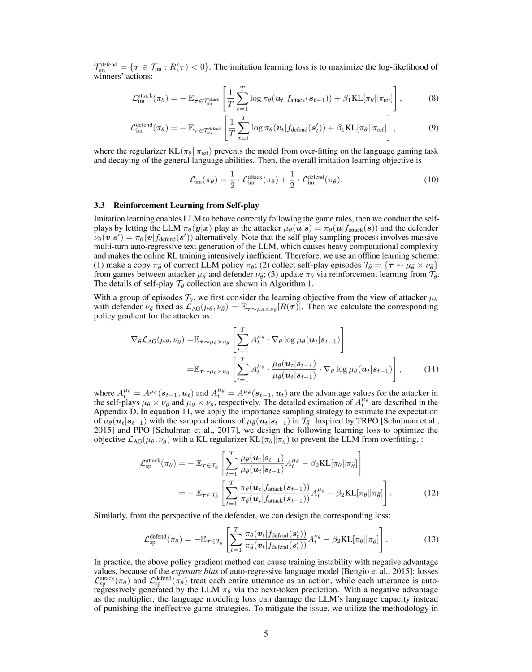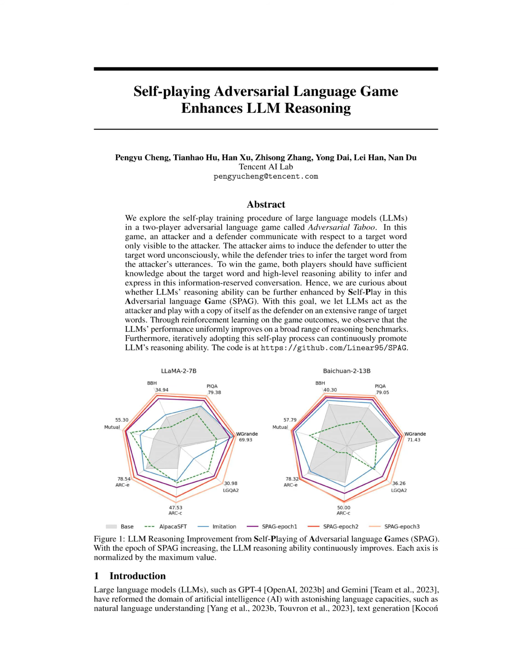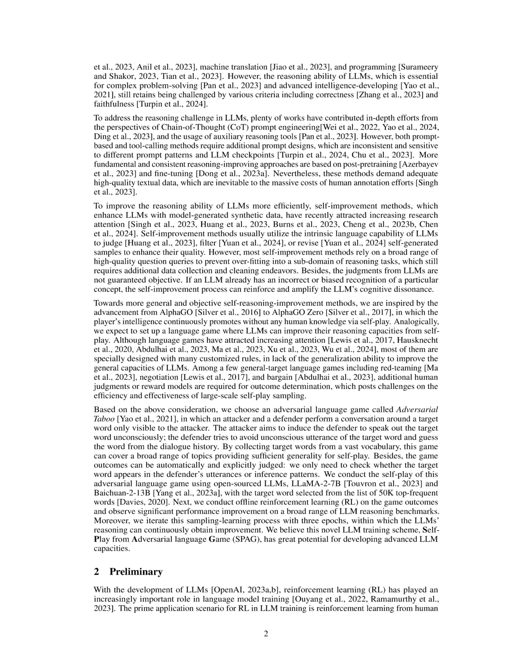The learning loss is designed to optimize the objective with a KL regularizer to prevent overfitting. 5. Reward threshold selection. Episodes with positive rewards for the attacker and negative rewards for the defender are selected for training, ensuring effective learning from successful game strategies.